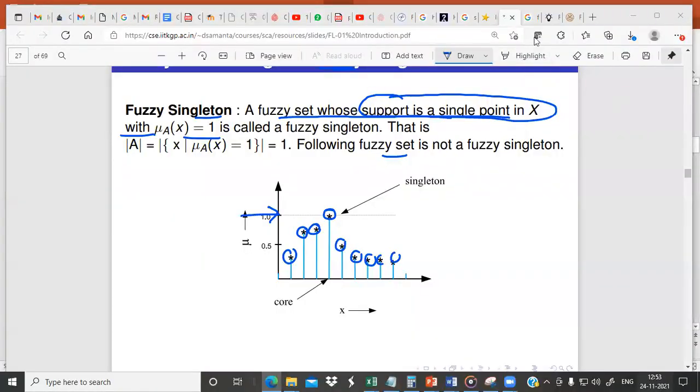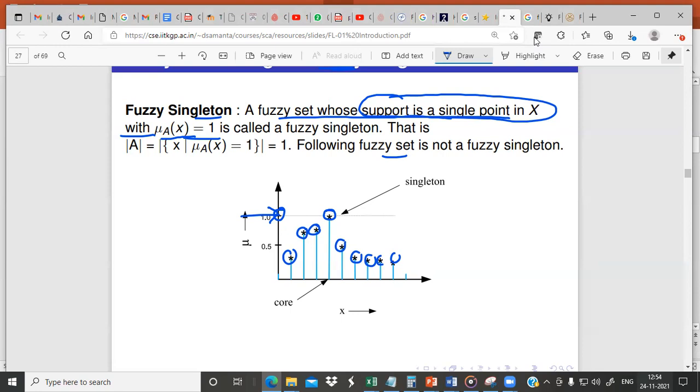So this is not a fuzzy singleton set because its support has so many values, whereas in a fuzzy singleton set there should be only one support. It should have only one support value, and that support value should have a membership value of 1. So that is the definition. A fuzzy set whose support is a single point in X should have only one point in X such that its mu A of X is equal to 1. It cannot have more than that.